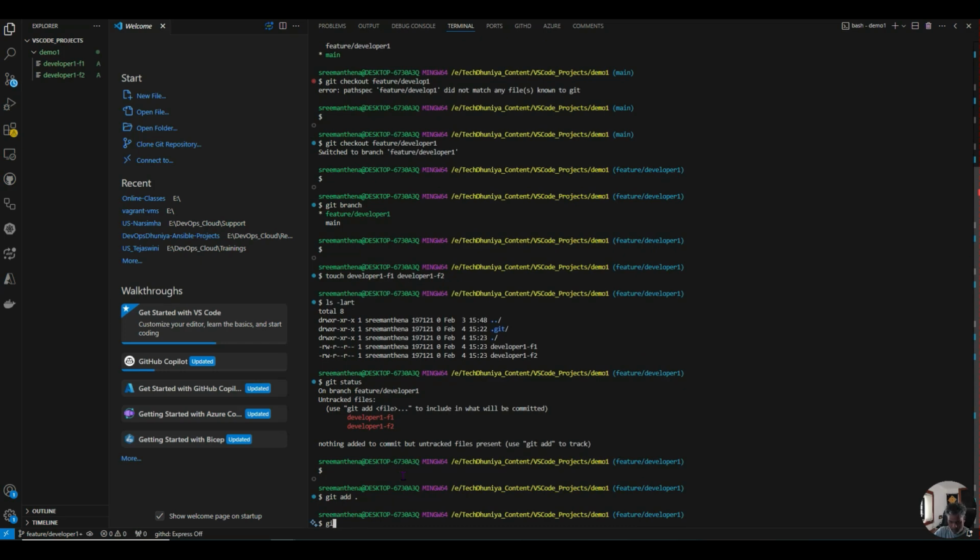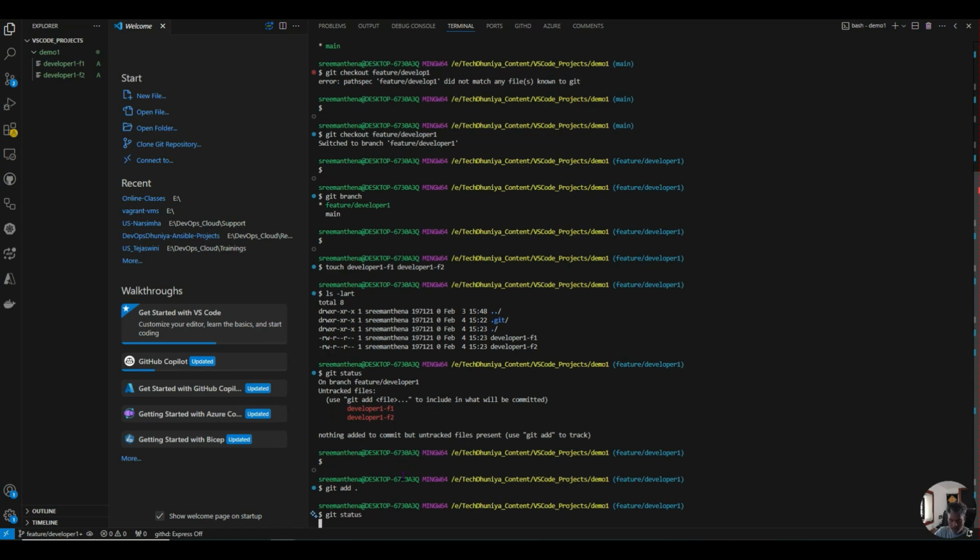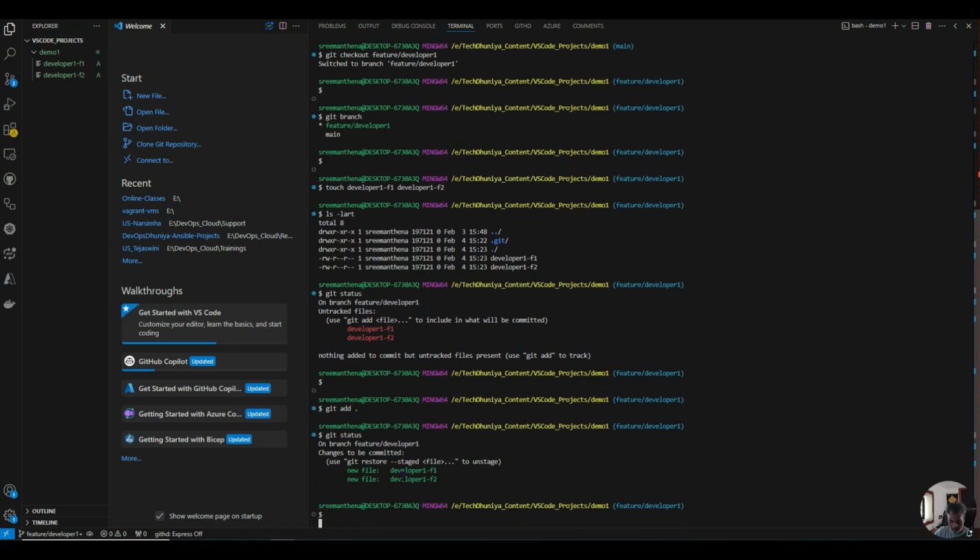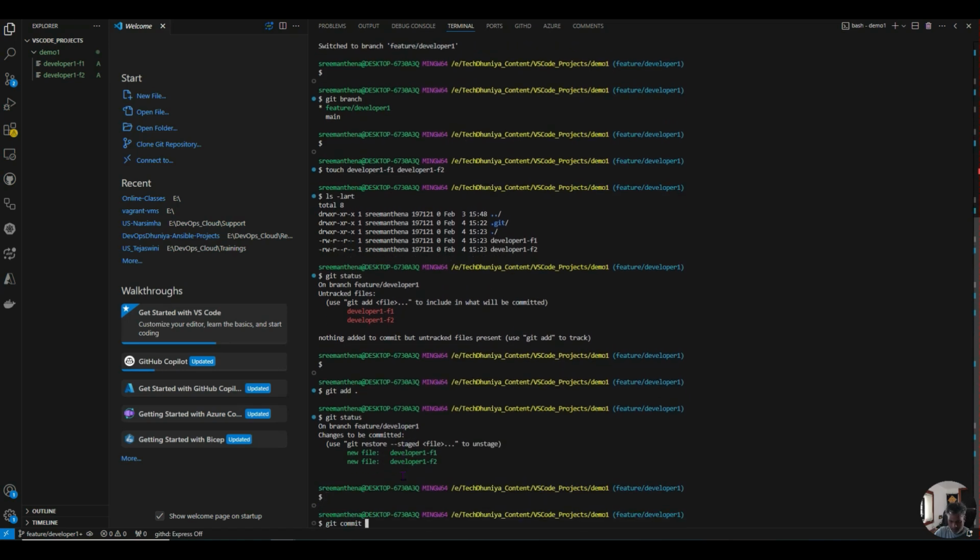Now see the git status. There are no untracked files, which means all are getting tracked. Now git commit -m "added code by developer1".